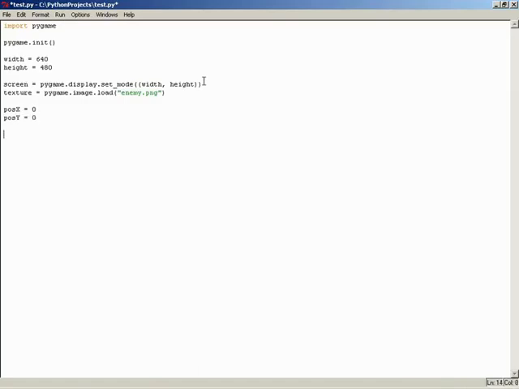And then for the velocity variables, same thing, we'll have velocity x equal to, I'm going to give this a value of 1, and velocity y, we'll give this a value of 0.5. So we'll move faster in x than we will in y.